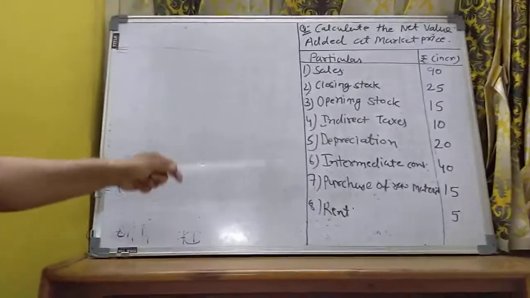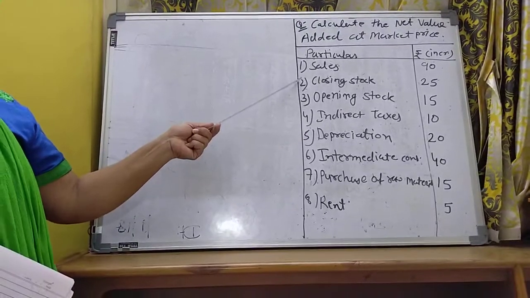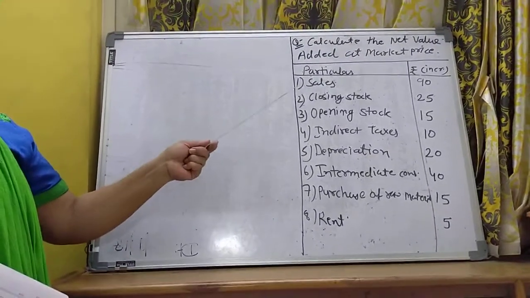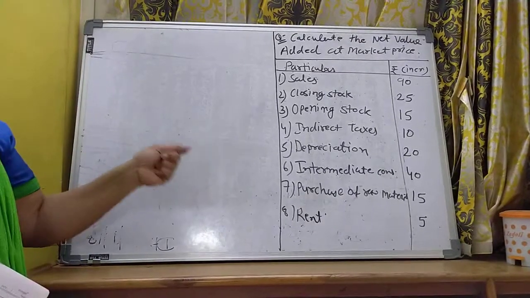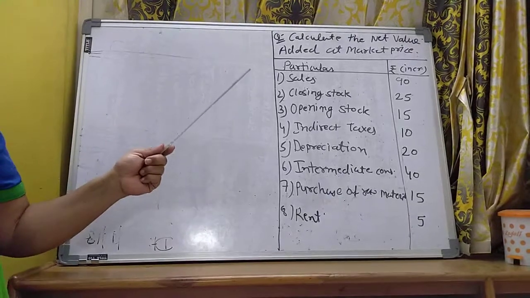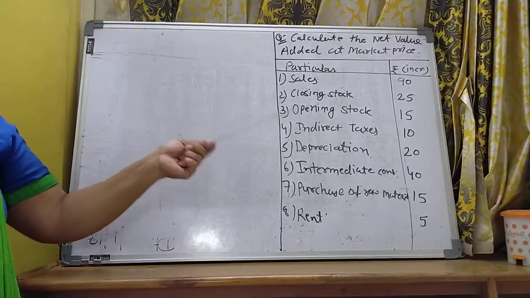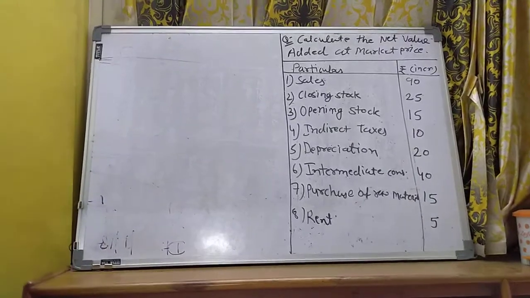Now see the sum carefully. Sales is a part of our formula. Clear? Closing stock and opening stock: in our formula we just use the change in stock. And what is change in stock? Change in stock equals closing stock minus opening stock. So those two points are also considered part of our formula.